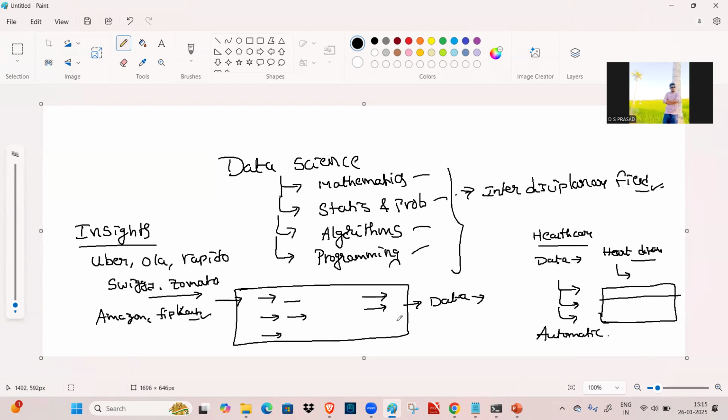So what will this automatic application do? Instead of looking at each and every patient every time, when we apply this complete data to this application, which is going to be developed with ML or deep learning concepts, it can say which person is going to get heart disease, which person is not going to get heart disease, at what time he is going to get it, and at what time he is not going to get it. So we can identify different types of applications like that with the help of these insights.